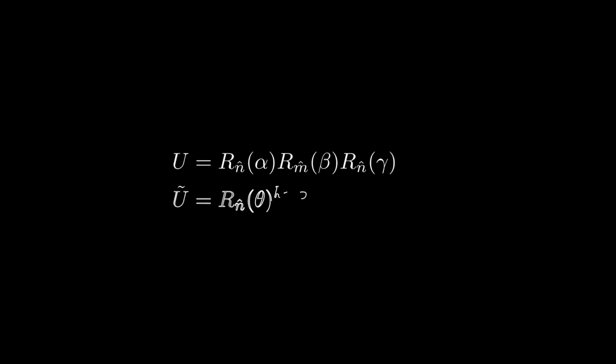Using the generalized Euler decomposition, we have that any unitary in SU2 can be expressed as follows. By approximating each of these rotations individually to accuracy epsilon over 3, we can then compose them to approximate the entire unitary to accuracy epsilon.